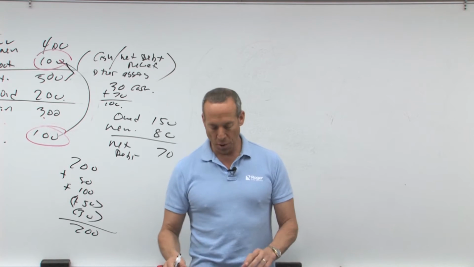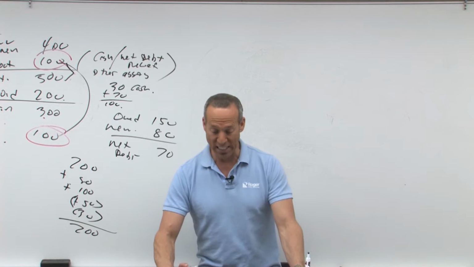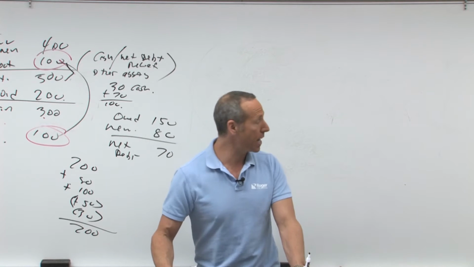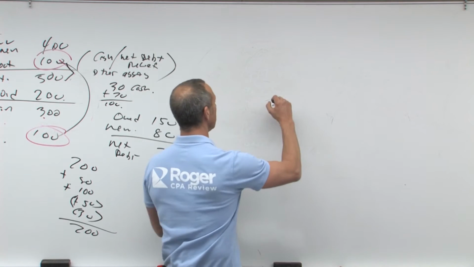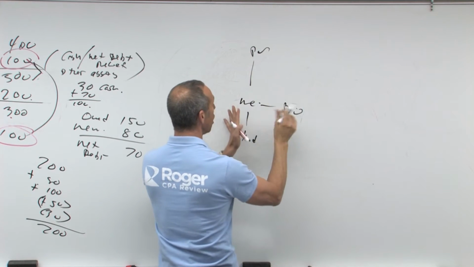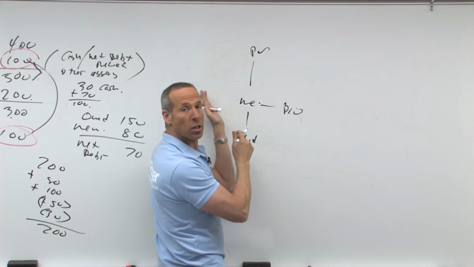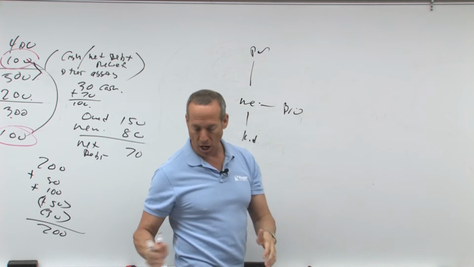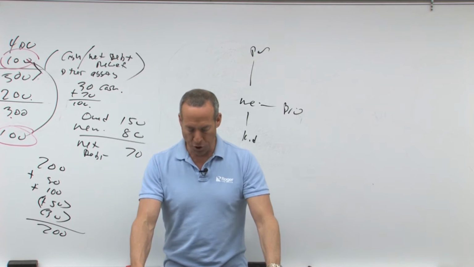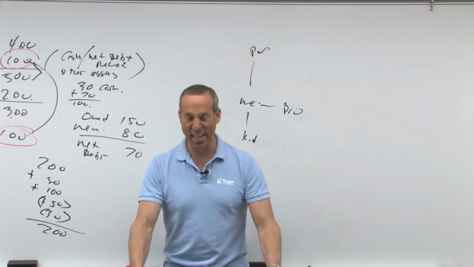Okay, let's do some questions on property. Question number 5. It says, among which of the following related parties are losses from sales and exchanges not recognized for tax purposes? Okay, earlier we drew, there's me, there's my parents, there's my kid, there's my bro. Those are not allowed. My bro's kid is a nephew, yes. Uncle, yes. Cousin, yes, because they're not considered related parties. Mother-in-law, daughter-in-law, uncle and nephew, brother and sister, ancestors, lineal descendants, and in-laws.